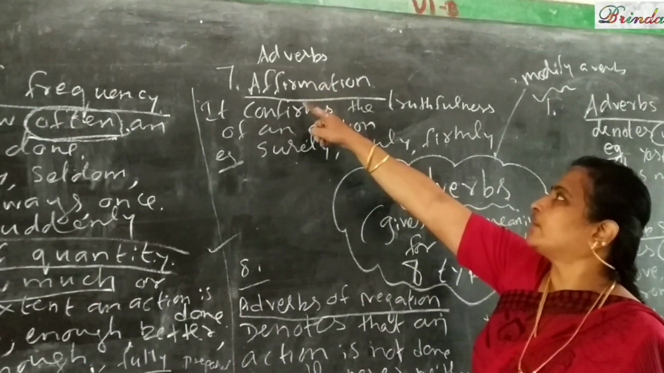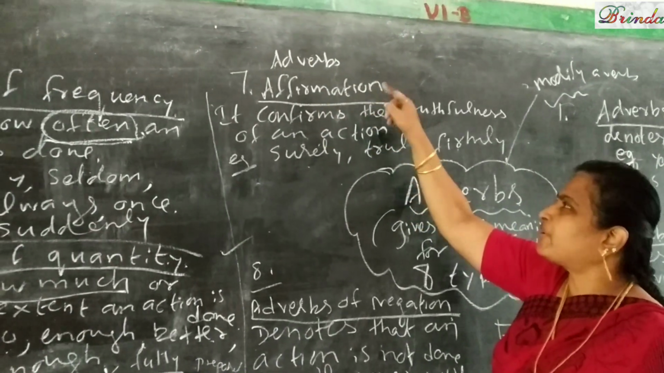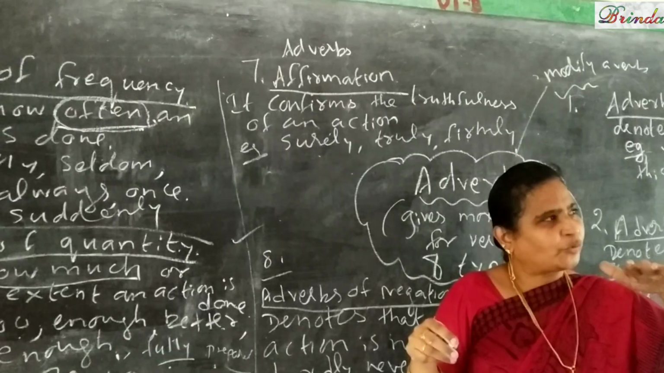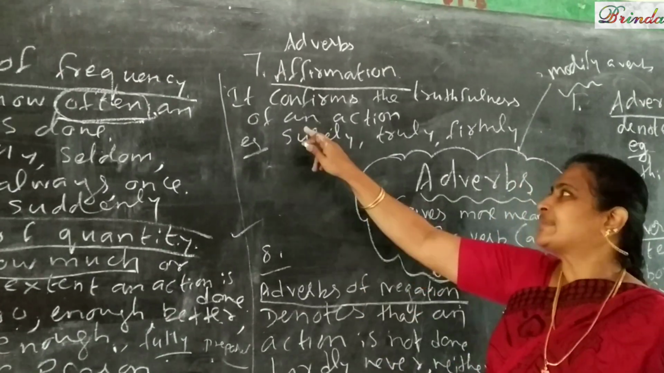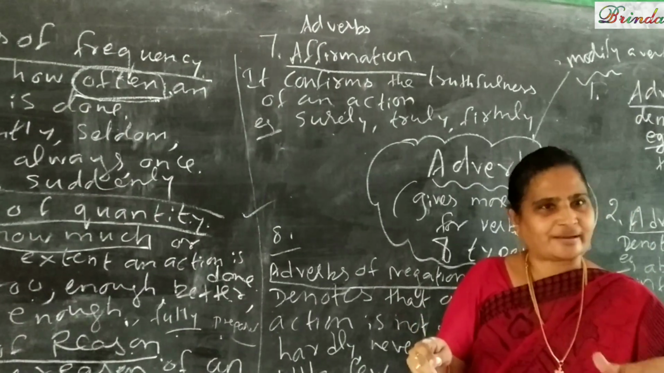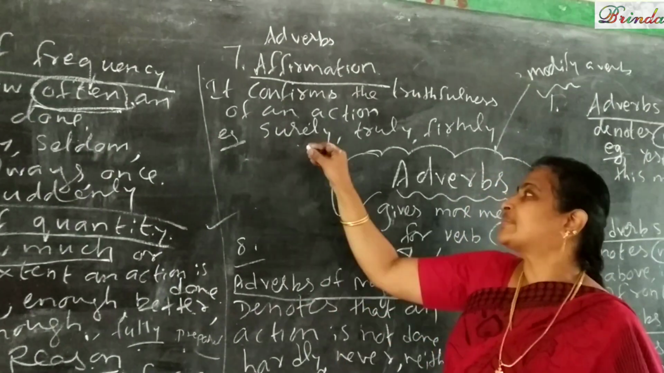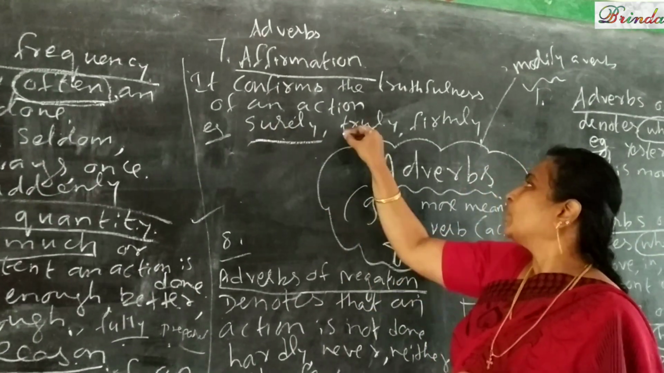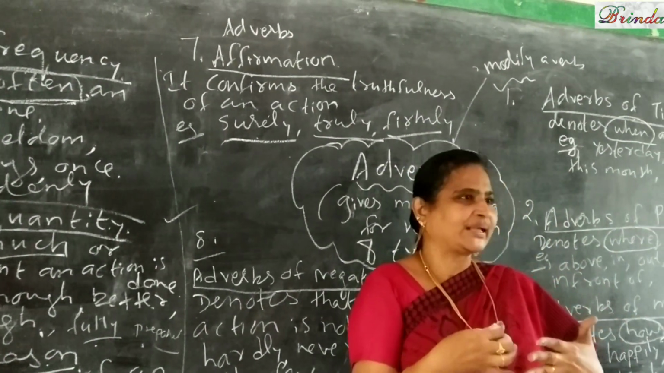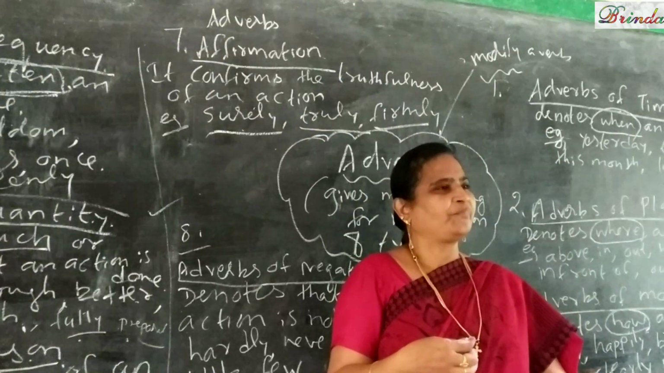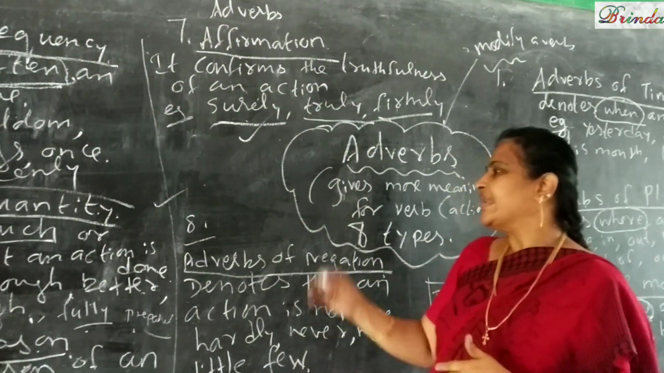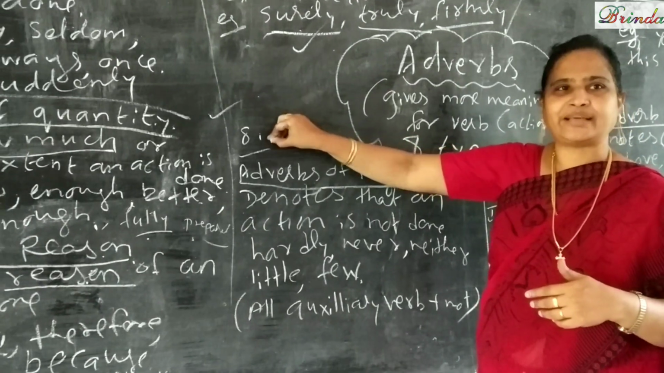Now we are moving on to adverbs of affirmation. Affirmation அது உறுதிப்படுத்துறது. Okay. For example, it confirms the truthfulness of an action. உறுதியா, கண்டிப்பா அந்த மாதிரி. For example, surely, truly, firmly. These are all called as affirmation. Positive. கண்டிப்பா பண்றதுக்கு பேரு sure. Fine, children. Alright. Next one, eighth thing.